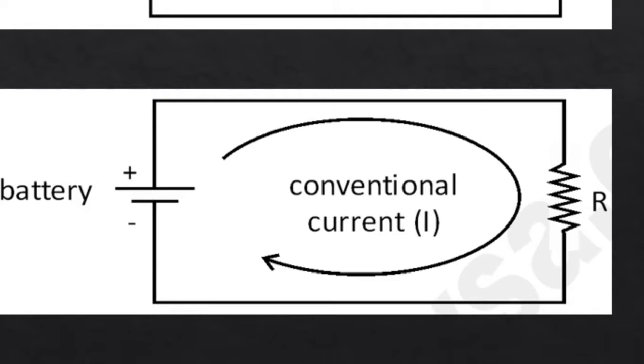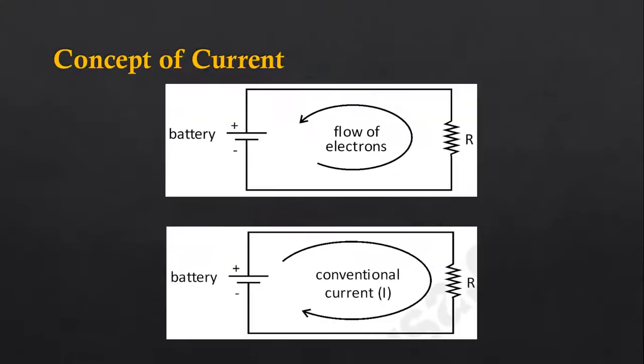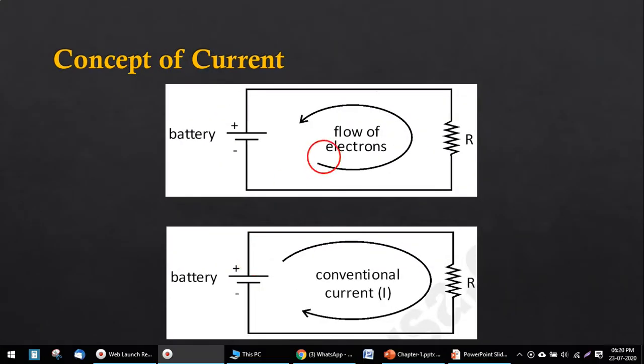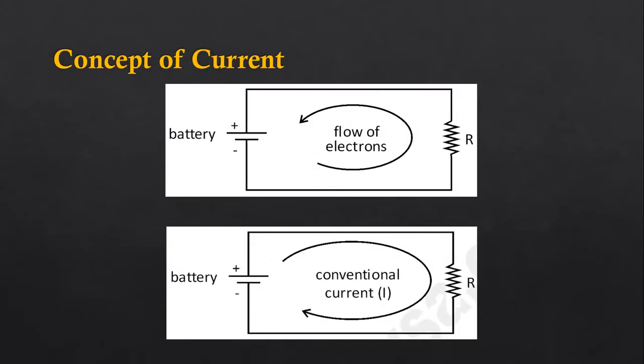This is known as the conventional current, means the current which has been considered conventionally. Conventionally, it is considered that the direction of the electric current is from the positive terminal of the battery to the negative terminal of the battery, through the circuit or through any element which is connected in the circuit.